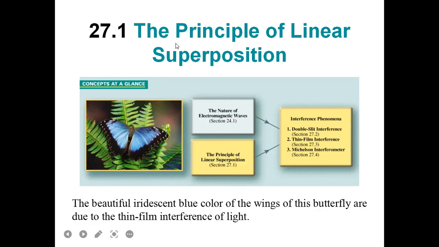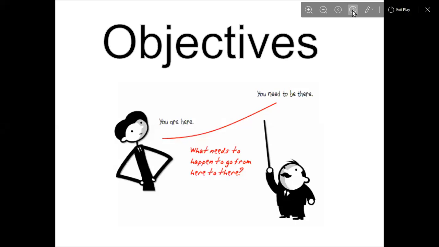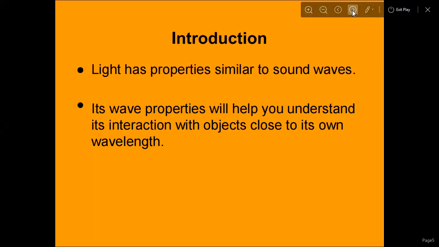So first of all, what is interference of light? Objectives: you are here and you need to be there. What needs to happen to go from here to there? These are the objectives in this part: how light waves create bright and dark fringes, and the requirements for interference to occur. Light has properties similar to sound waves. Its wave properties will help you understand its interaction with objects close to its own wavelength.